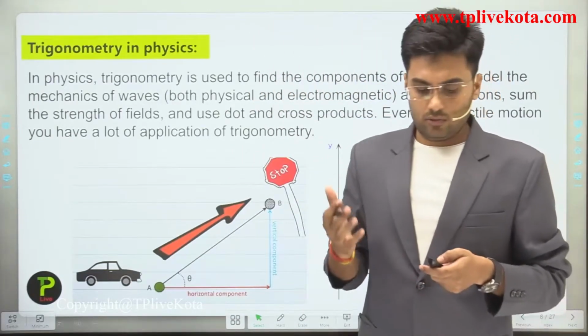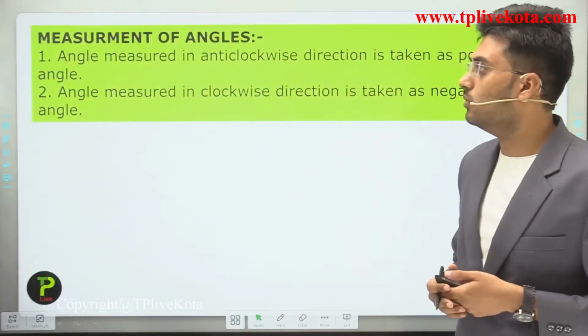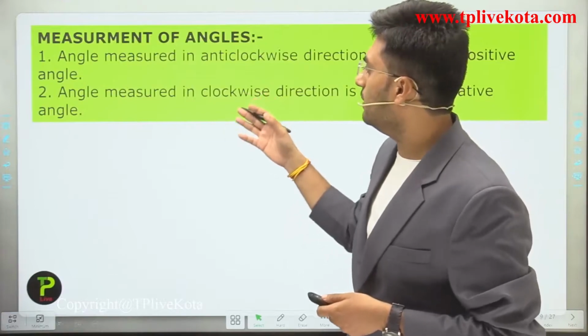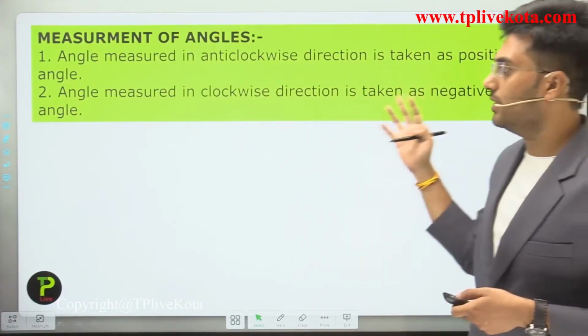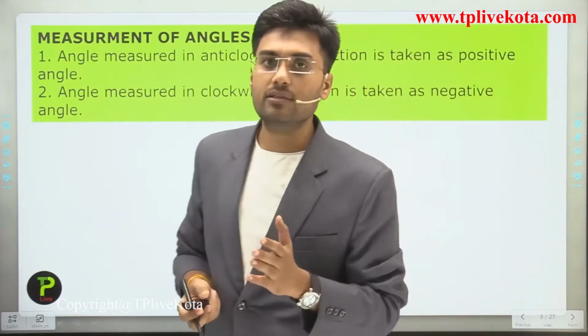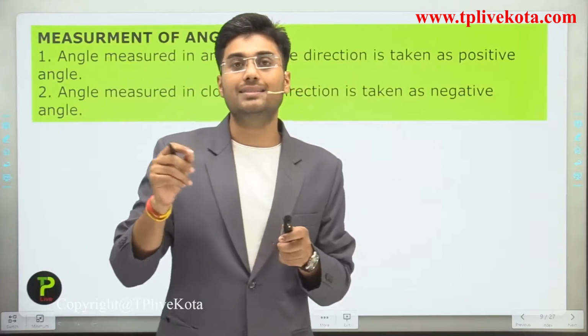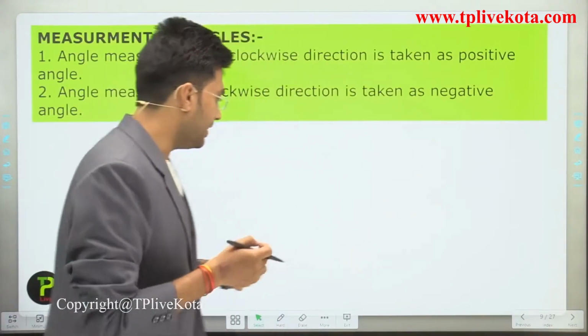Now after this, let's discuss measurement of angles. Students, the angle measured in the anti-clockwise direction is taken as positive angles. We already discussed how we measure angles in the chapter Lines and Angles in class 9th. So just revise it.